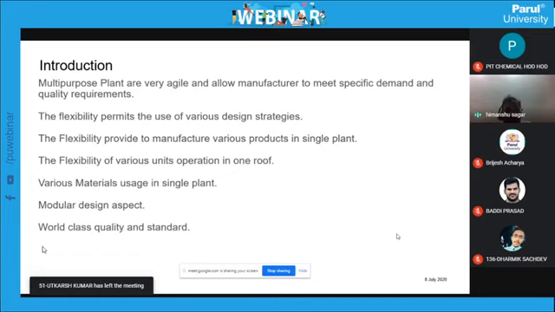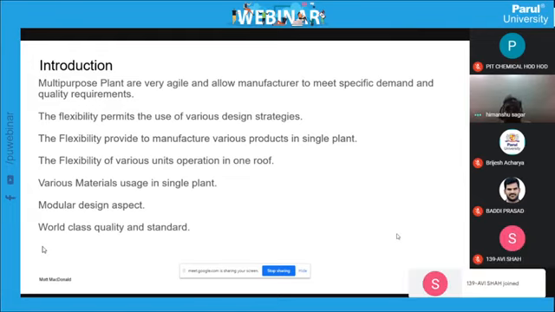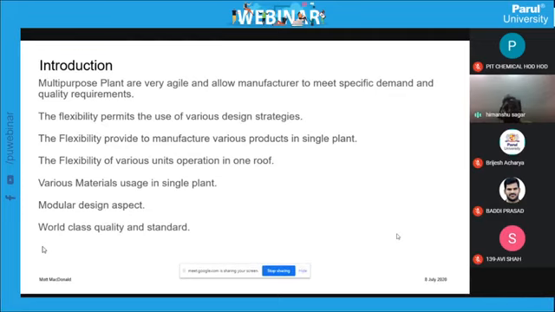The next point is flexibility of various unit operations under a single roof. Various unit operations means different types: heat transfer, mass transfer, crystallizer, humidification, dehumidification, dryer, concentration, separation.